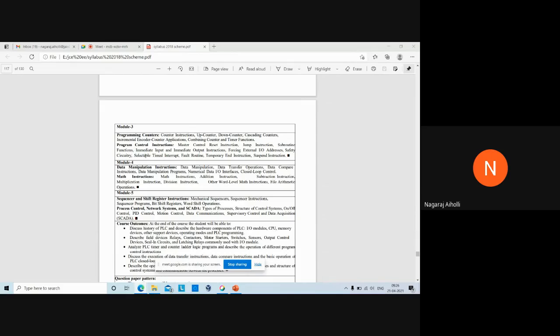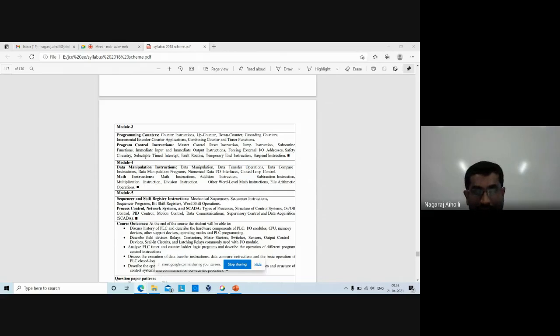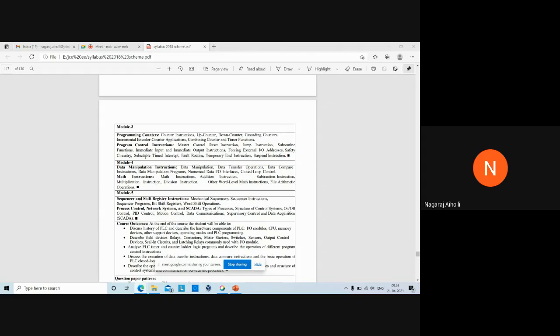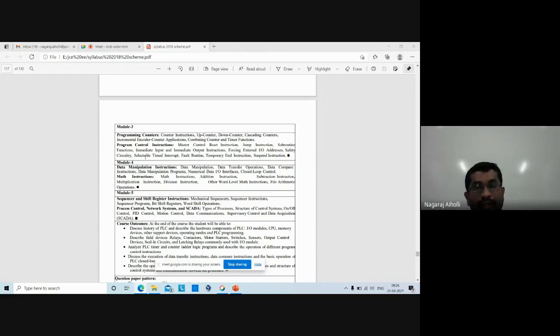Subroutine functions. A subroutine is a set of instructions which perform the same task many number of times. Just like the functions you write in C language, is it not? Say you're writing a program to add two values, you call in the main program the function to add the two values a and b, stored in two variables a and b. Then the called function will execute and return the value back to the main program. Am I right? It will return the value back to the main program.